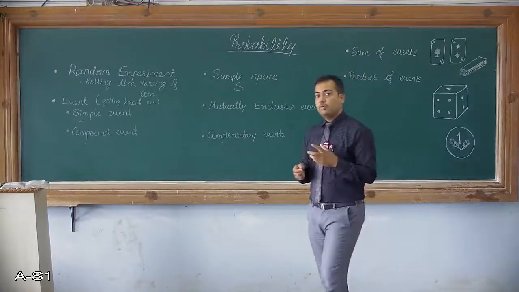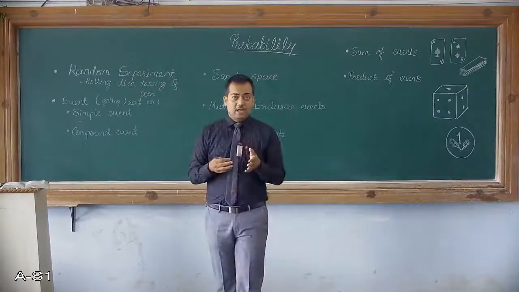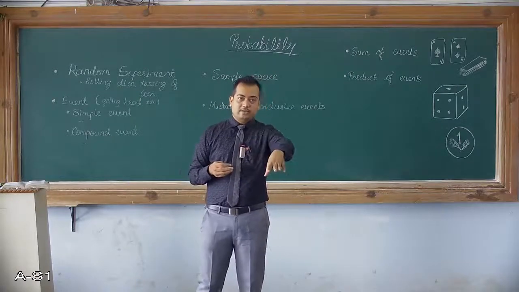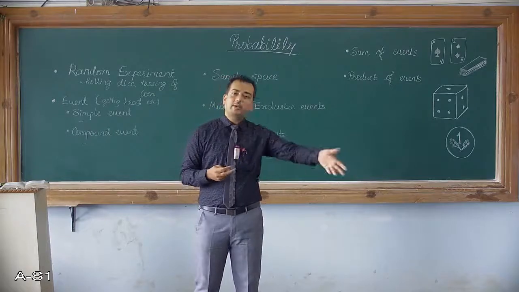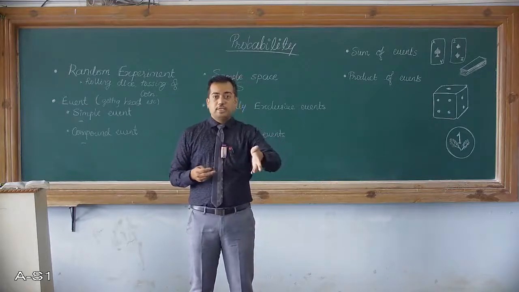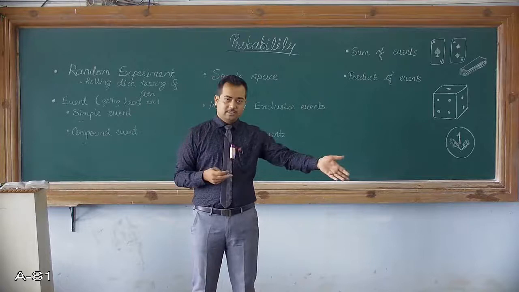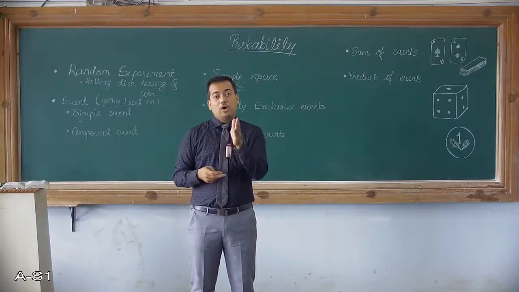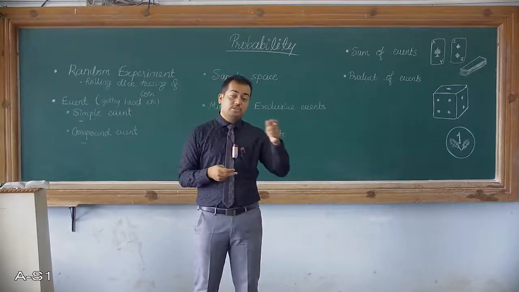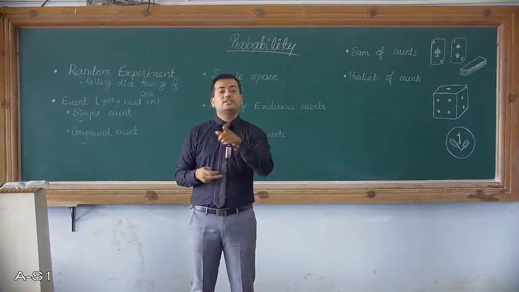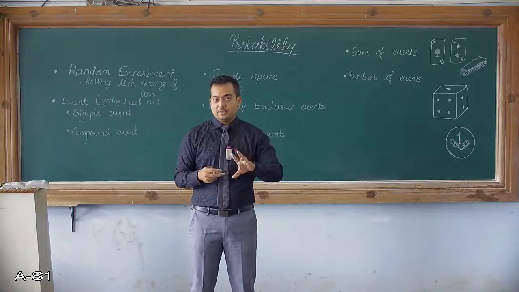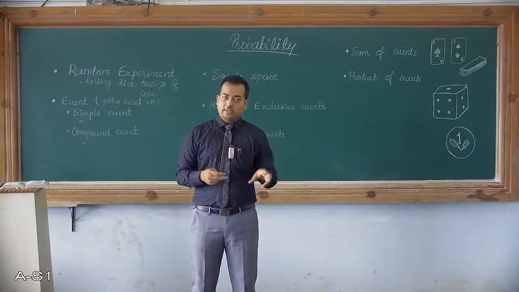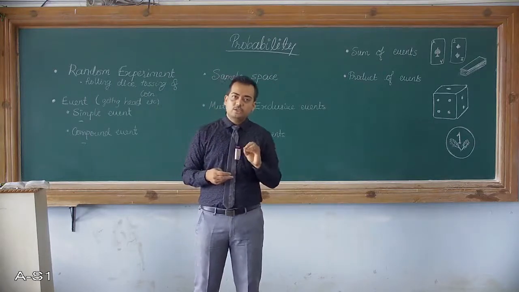Same thing for the rolling of dice. If you roll a dice and you get 1, then definitely it cannot be 2, 3, 4, 5, 6. If it is 2, then it cannot be 1, 3, 4, 5, 6. So all of these 1, 2, 3, 4, 5, 6 are mutually exclusive events, because only one of them can occur at once. They cannot occur together. So this is called a mutually exclusive event.